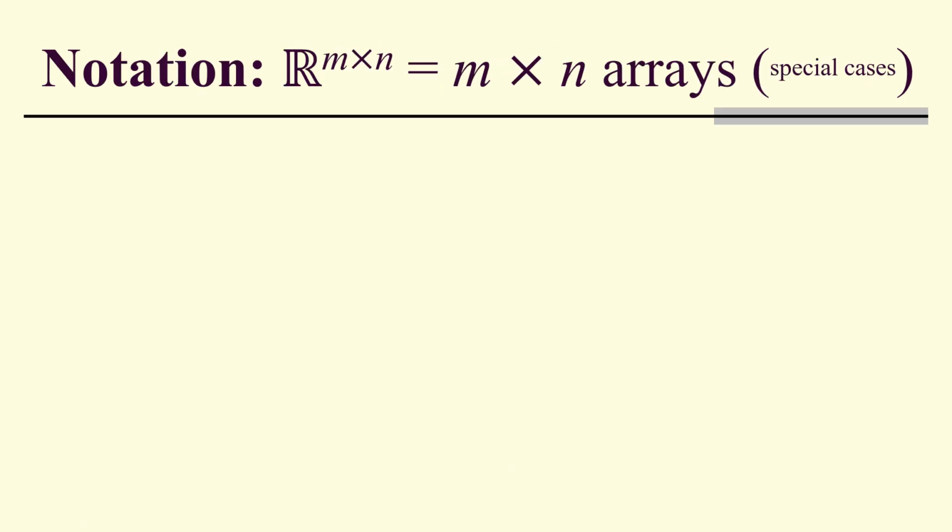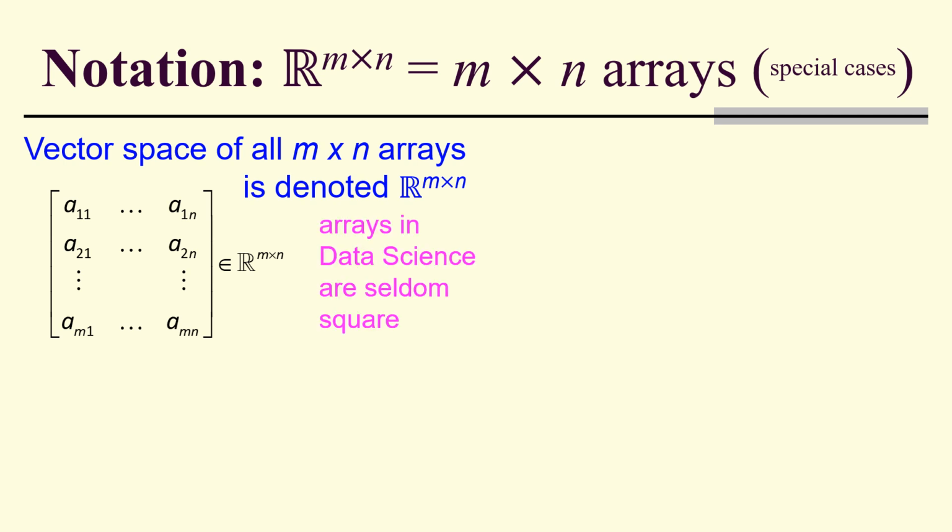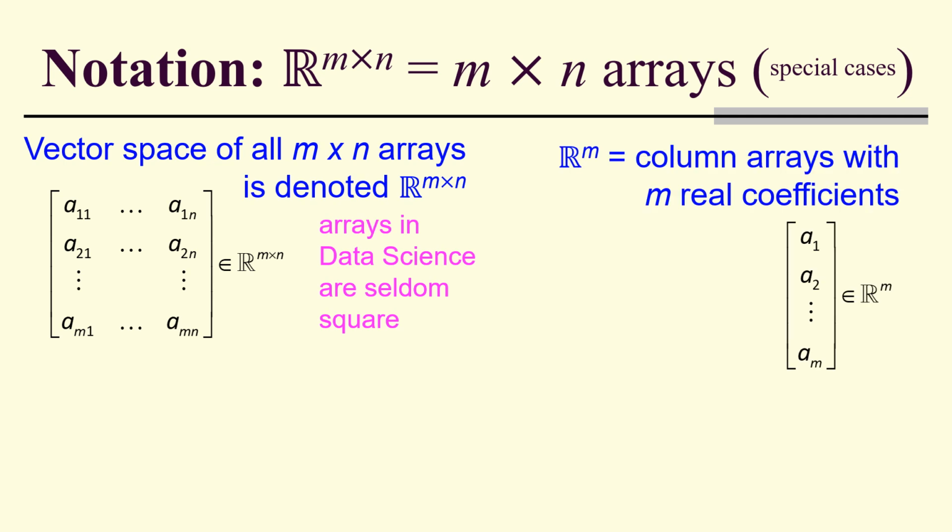So notation, R m cross n is the set of all m by n arrays. So the set of all m by n arrays is a vector space. And notice that the arrays in data science are seldom square. So if we have column arrays with m real coefficients, that's just Rm.